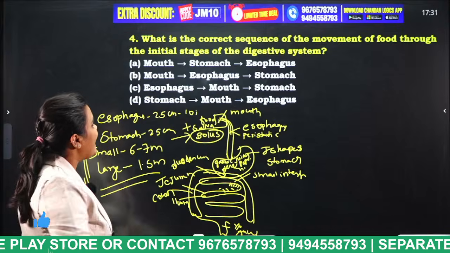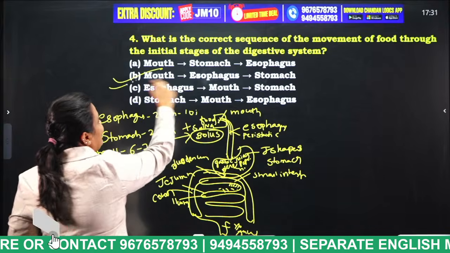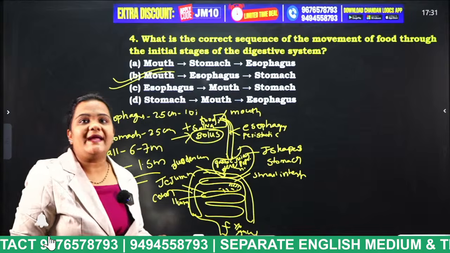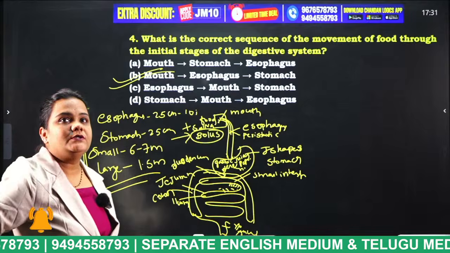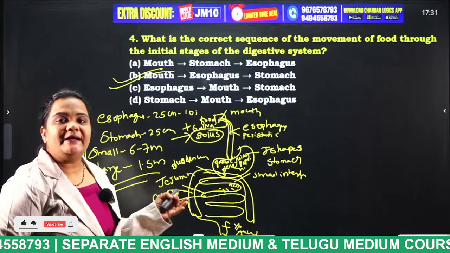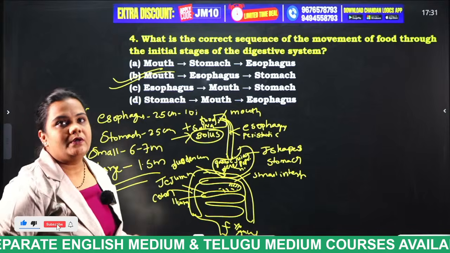Okay, so what is the answer for this question? Mouth to esophagus, esophagus to stomach. Clear? Yes, very good, very good. So completely it is 9 meters. Very good. Next question.